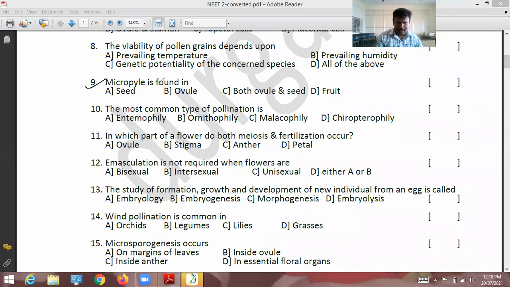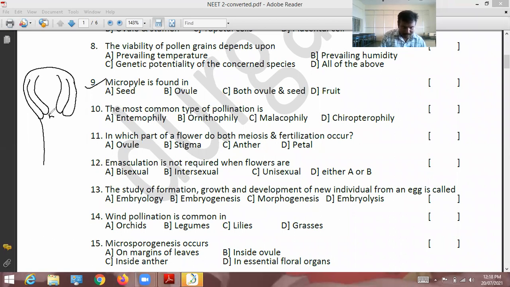Ninth question, micropyle is found in? For the micropyle, see page number 25, diagram D. I just drew that particular diagram. This is the ovule. In this particular region there is a gap, and this space is called micropyle. This region is called placenta.